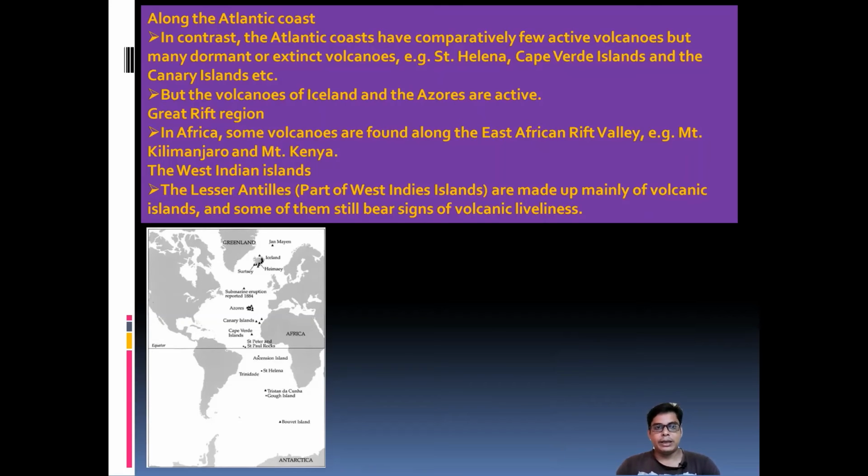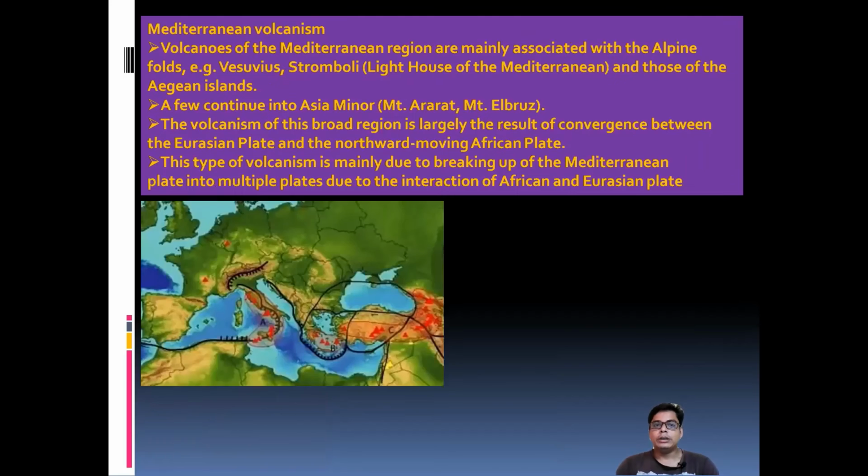So that's the area. In Africa, you can find the East African Rift Valley, Mount Kilimanjaro, and Mount Kenya. In the West, if you visit the West Indies, there you can see the Antilles, part of the West Indies, with volcanic mountains you can find over there. Then if you want to discuss the Mediterranean Sea, there you can see a number of volcanoes found over there associated with the alpine folds.